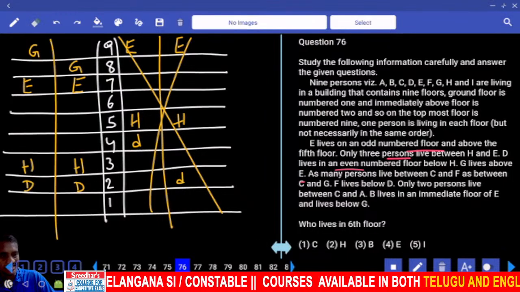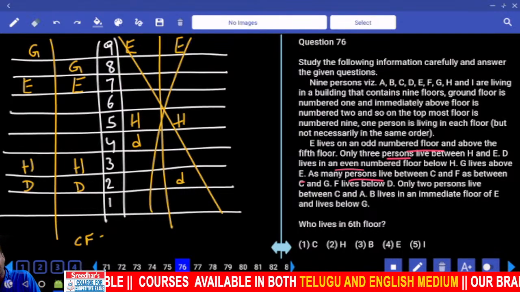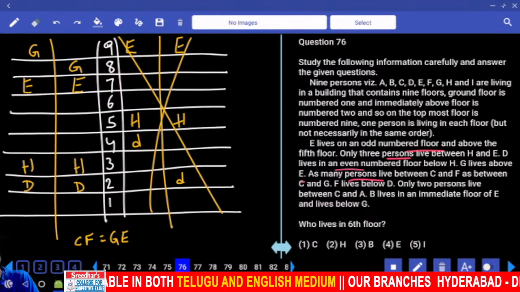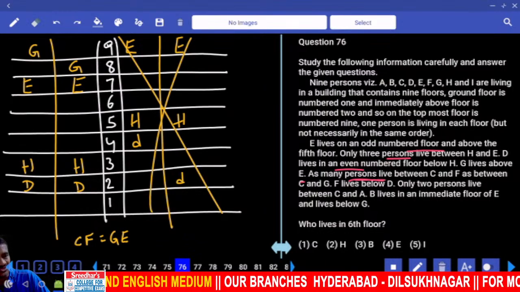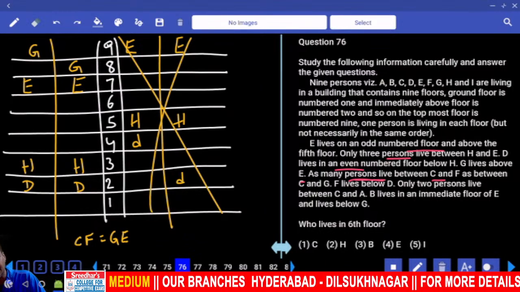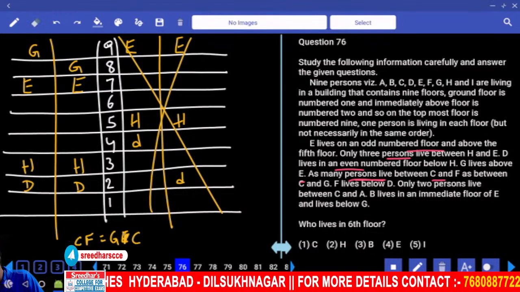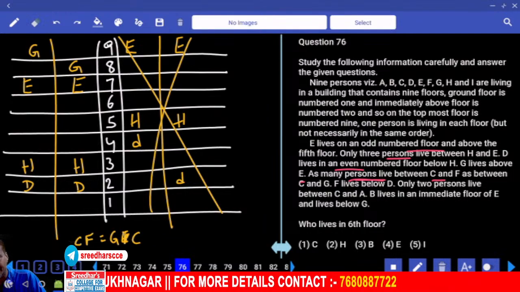Then as many between C and F, C and F, G and E. Now in this one, C and F, G and E, there is 1. As many between C and F as between C and E. That means C must be exactly between F and G. And C is exactly between F and G.